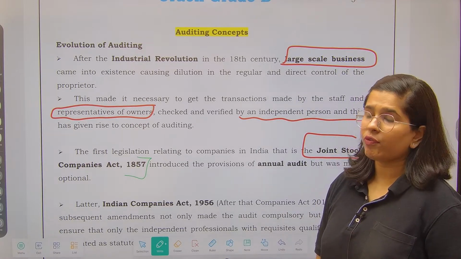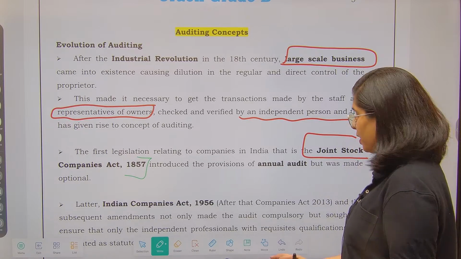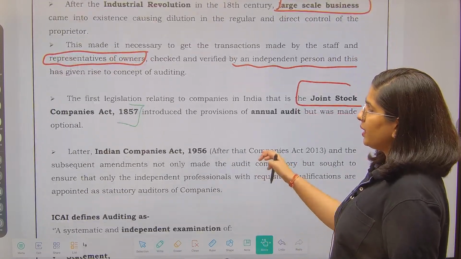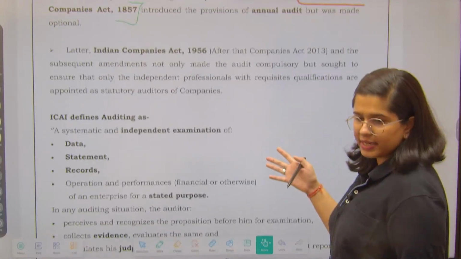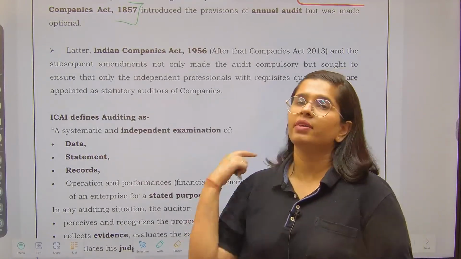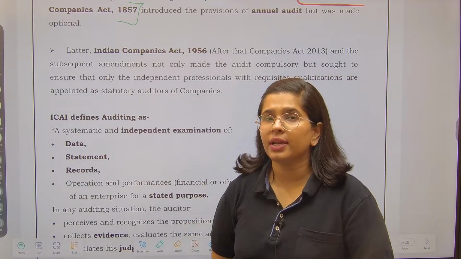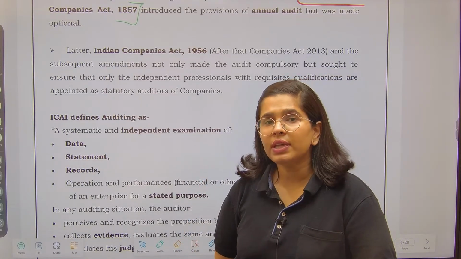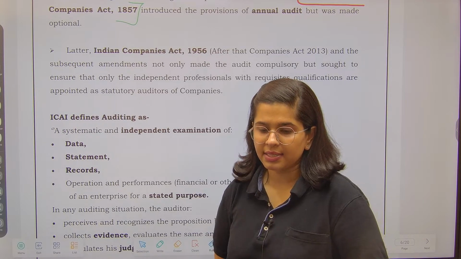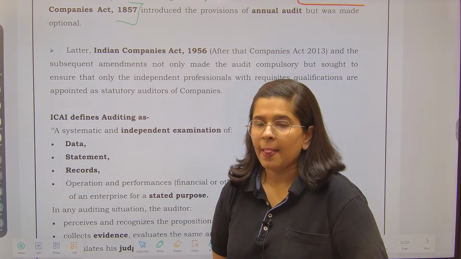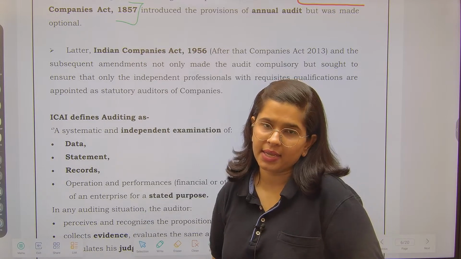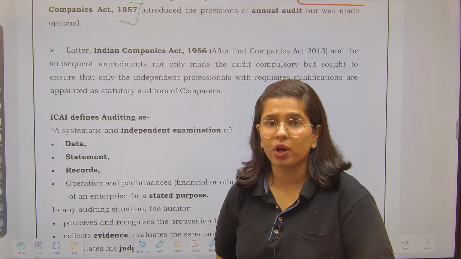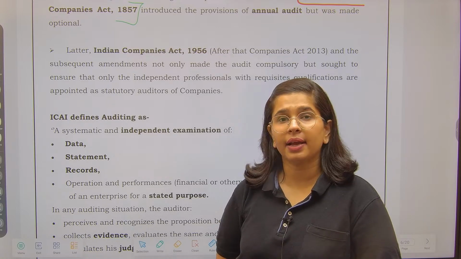Later, the Indian Companies Act 1956 came, and after the 1956 Act, we also have the Companies Act 2013. Both of these introduced auditing as a compulsory mechanism, right? Earlier that was voluntary, but now it has been made compulsory.